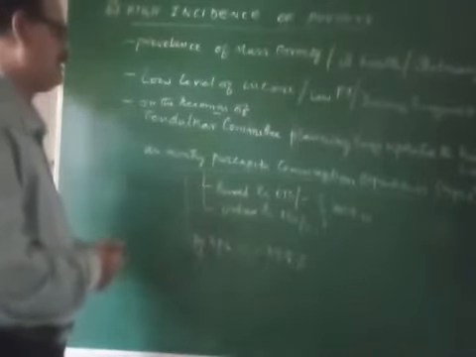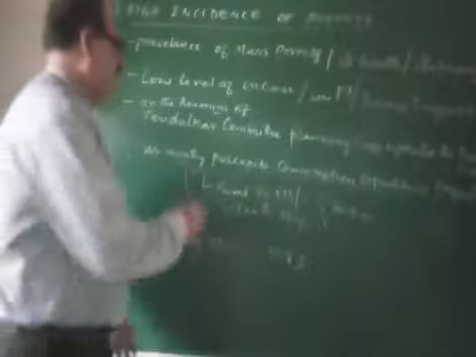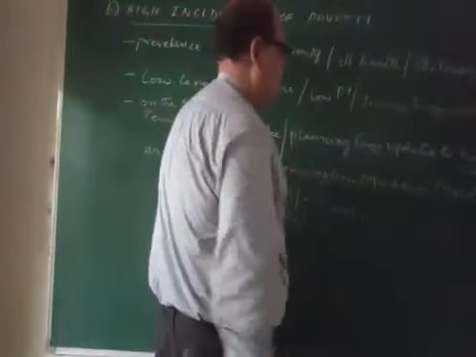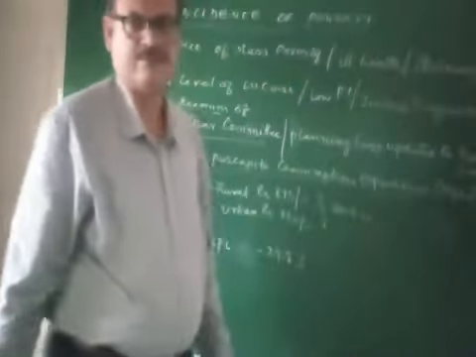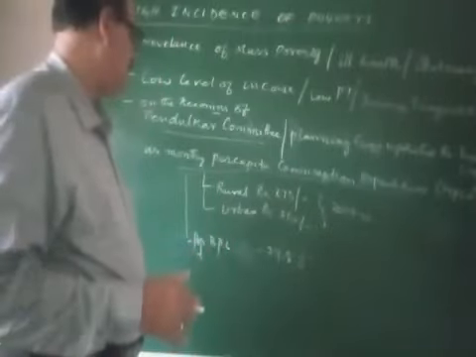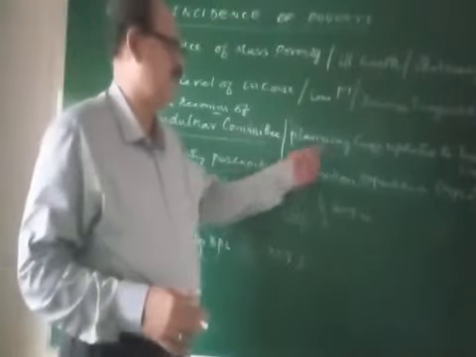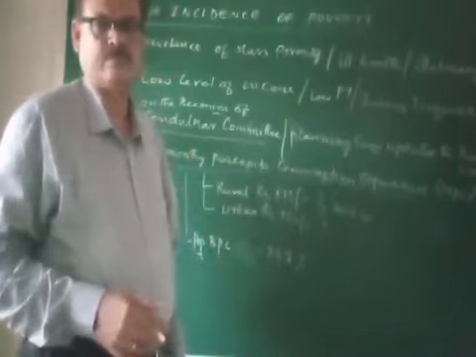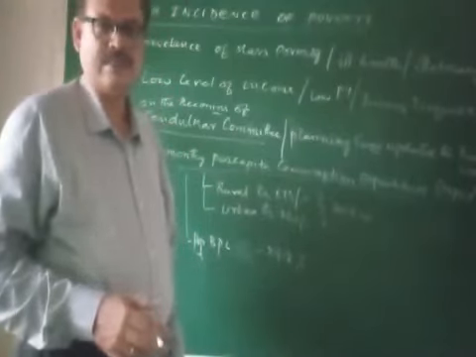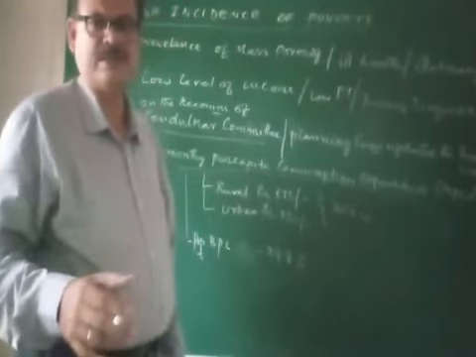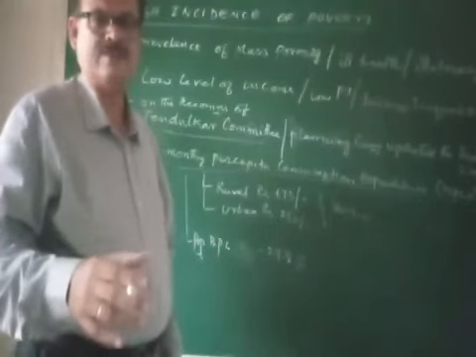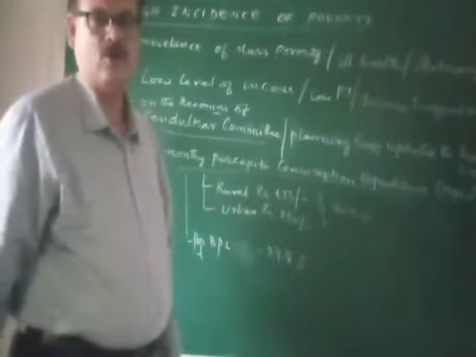And on the recommendations of the Tendulkar Committee, the Planning Commission updated the poverty line definition. It was based on monthly per capita consumption expenditure. Monthly per capita consumption expenditure will be the criteria to decide the BPL, below poverty line.